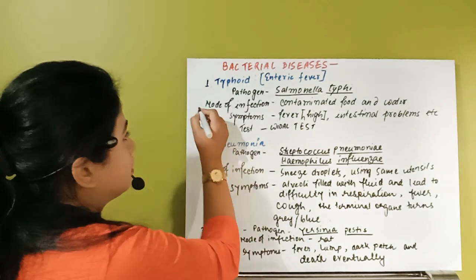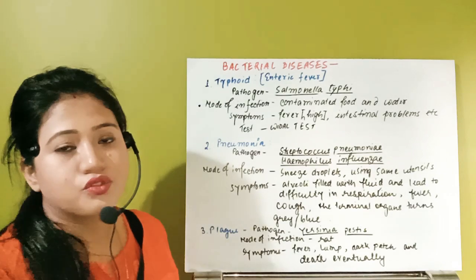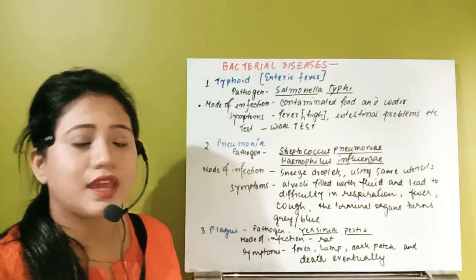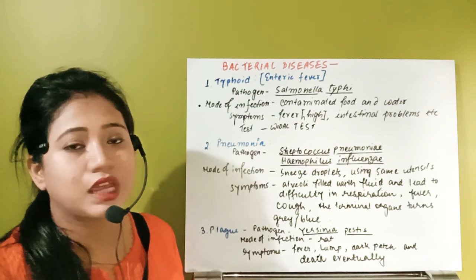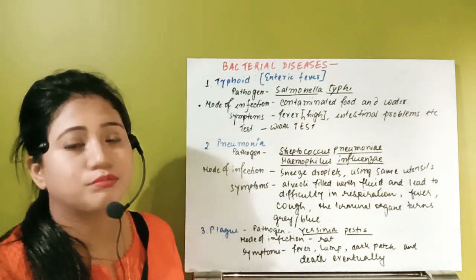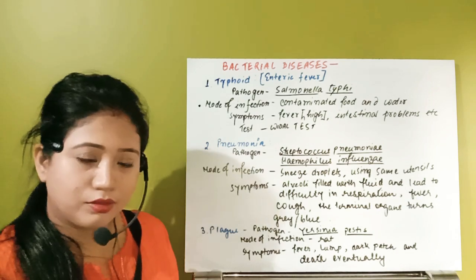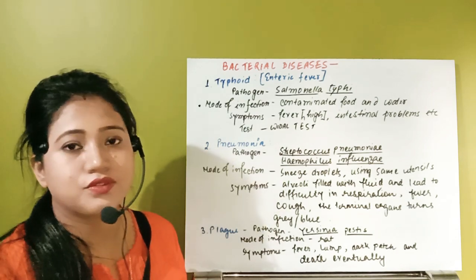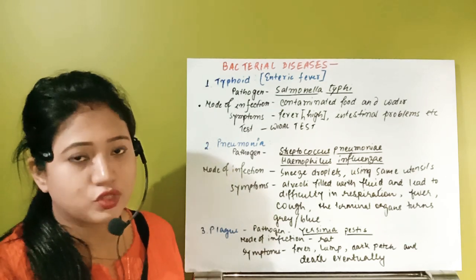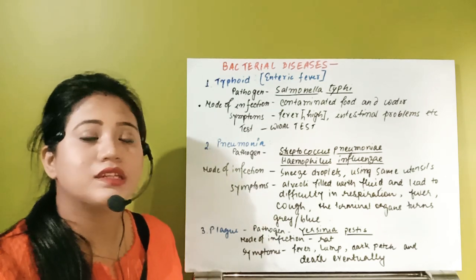Next, the mode of infection. The bacteria Salmonella typhi is present in the water. If that water is taken by a person, for drinking as well as to wash food, then that pathogen, the bacteria, can enter inside the body.